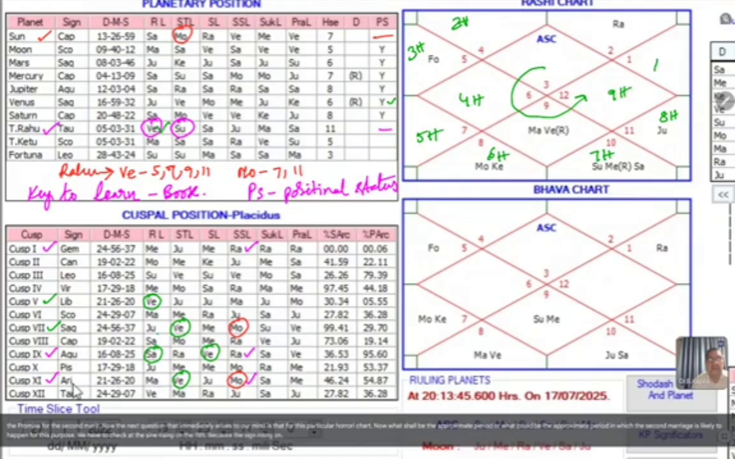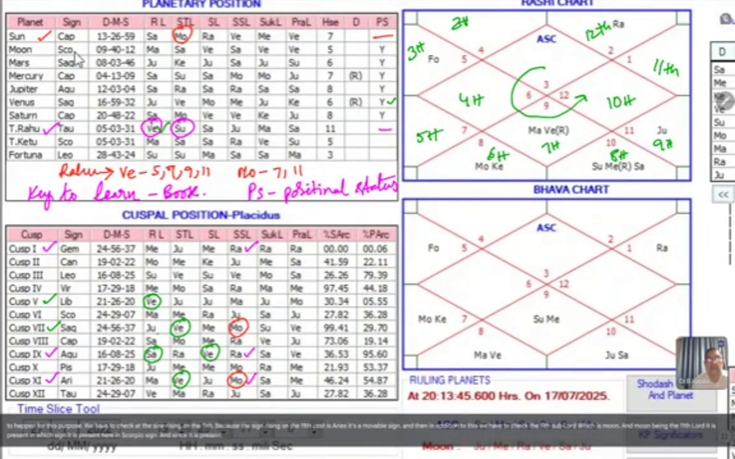The sign rising on the 11th cusp is Aries. It's a movable sign. And then in addition to this, we have to check the 11th cusp sub-sublord, which is Moon. And Moon being the 11th cusp sub-sublord, it is present in which sign? It is present here in Scorpio sign.